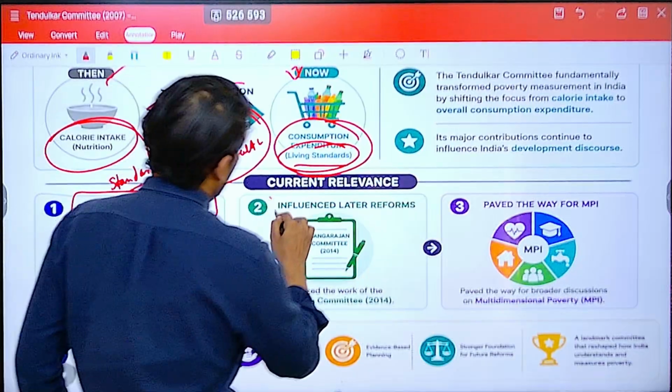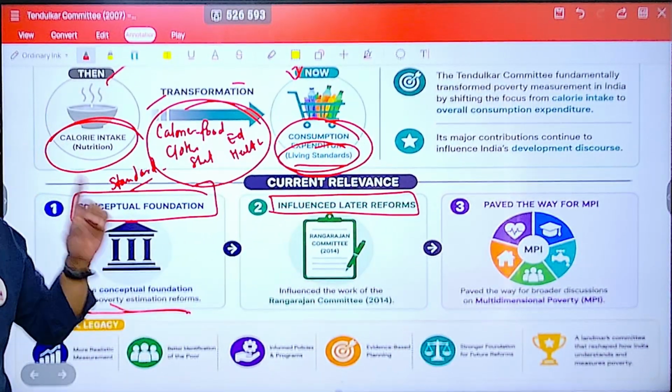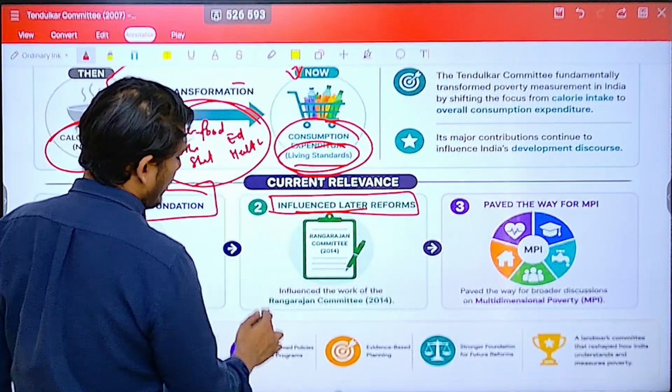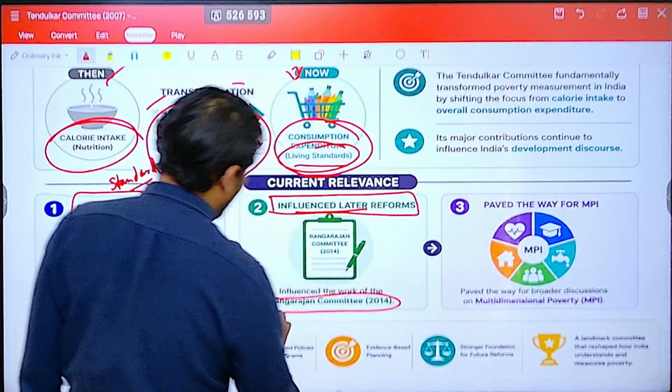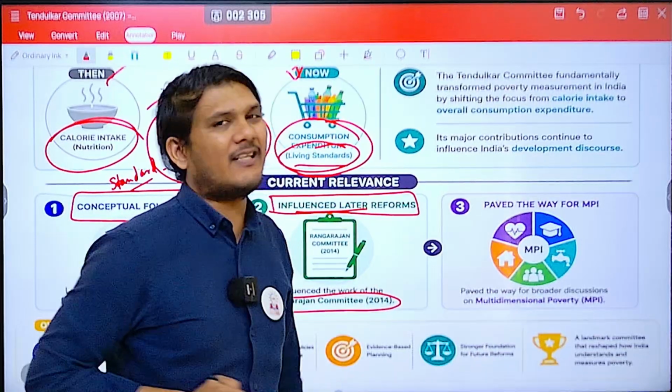Next, it influenced later reforms. Not just the later poverty estimations via the committees, but the later reforms. Of course, it influenced the work of the Rangarajan Committee in 2014, which we will see in the next chapter of our committee series.